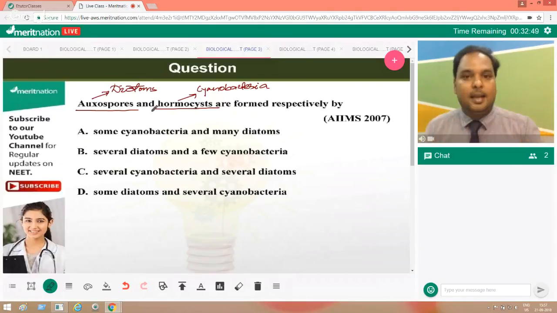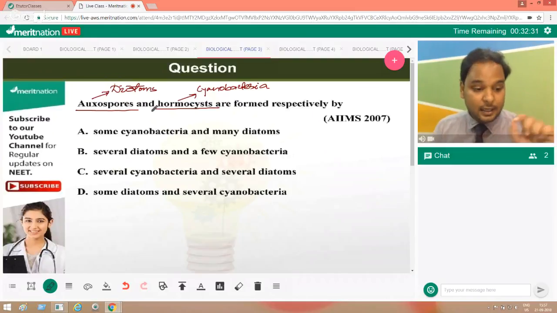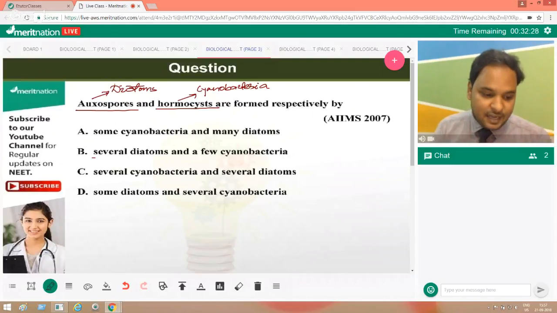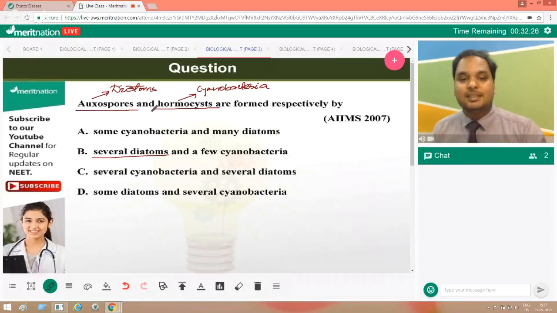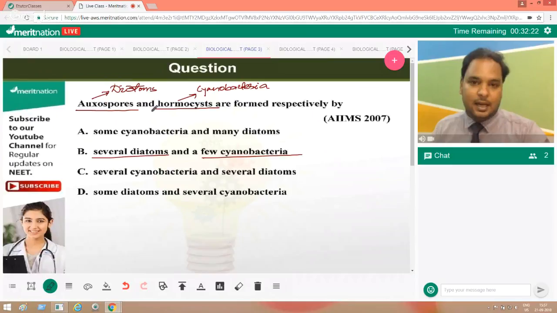Heterocyst is a cell that you may find in Nostoc or various other cyanobacteria. They help in nitrogen fixation. But here, hormocysts help in reproduction. So the correct answer here, everyone, is that oxospores are found in several diatoms, but hormocysts are found in very few cyanobacteria. So the correct answer is B.